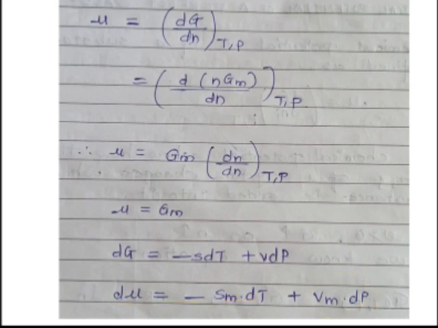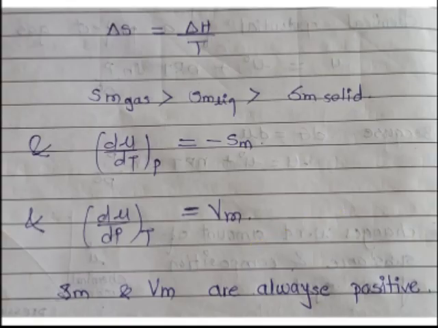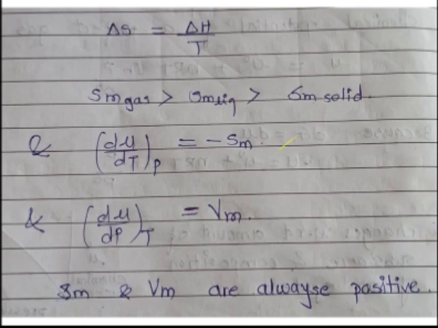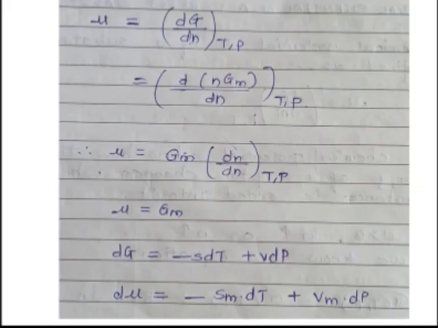That's why d mu by dT is equal to minus Sm at constant pressure. And when the temperature is constant, obviously the dT term will be 0, because the change in temperature is equal to 0. Then you can say only d mu is equal to Vm into dP. So, d mu by dP at constant temperature is equal to Vm. So, these two equations are derived from the last equation.